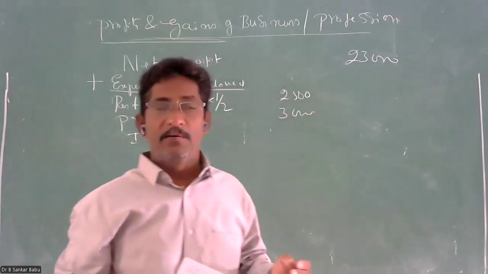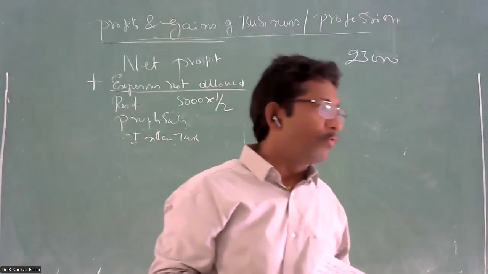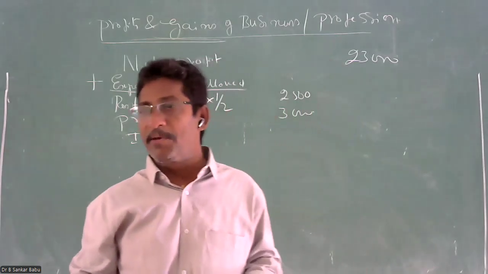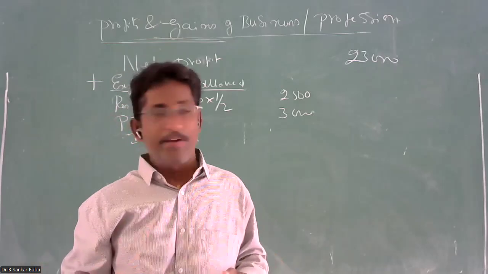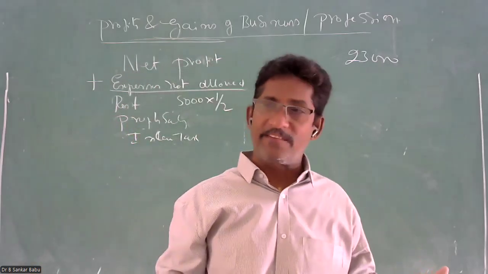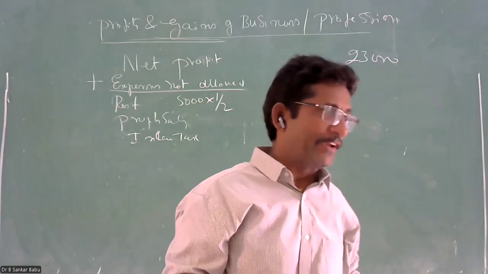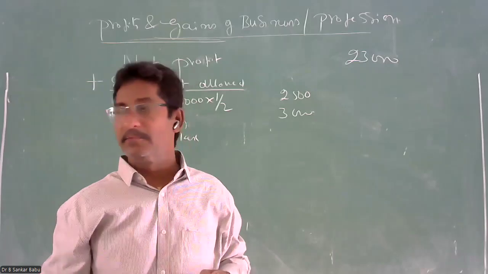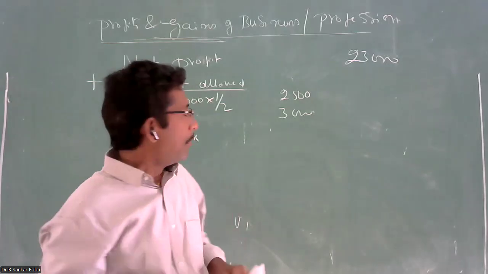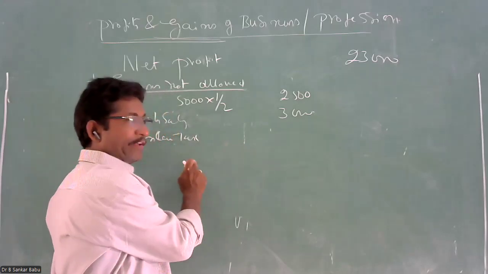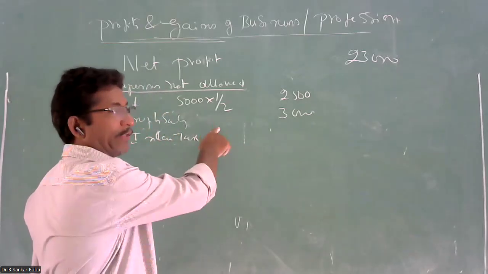And another, GST, goods and service tax, is allowed. Why? Because it is a business matter. When you send the goods, you have to collect the GST from the customer and you have to deposit it to both governments, state as well as central government. But income tax is a personal income, personal expenditure. So this is also to be added back to the net profit.